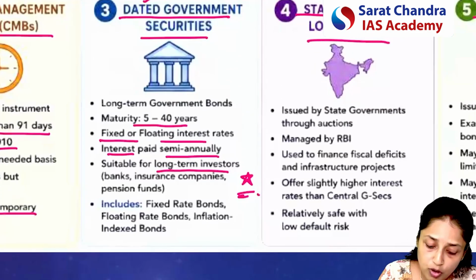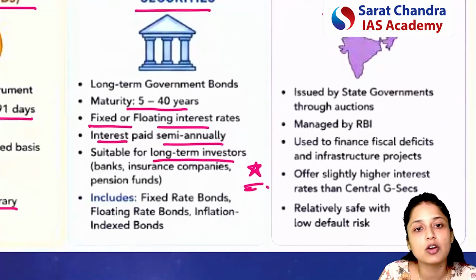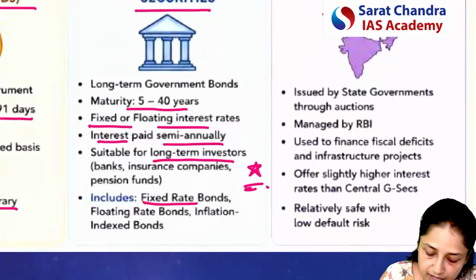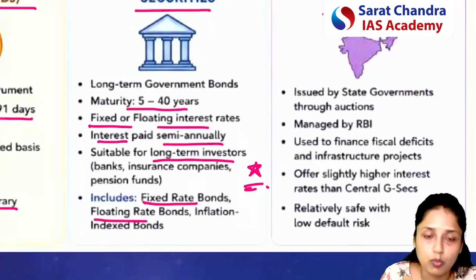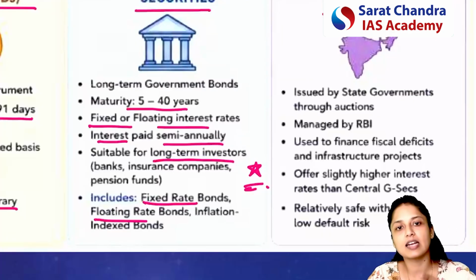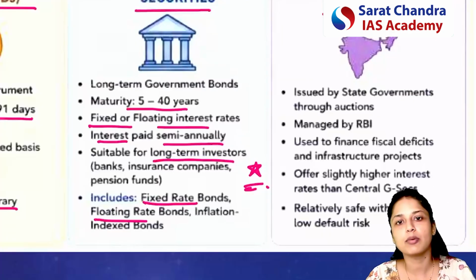And what all things will come under dated government securities? So, for example, fixed rate bonds, for example, floating rate bonds, because here the interest rate can remain fixed also, the interest rate can be floating also.